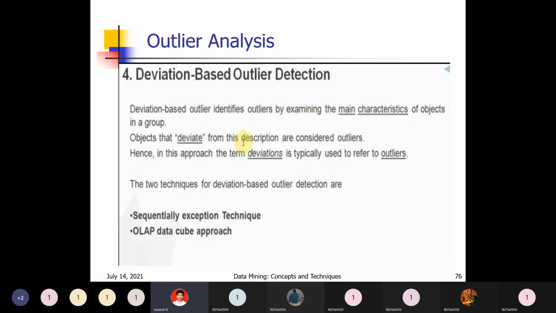Then the deviation here we can discuss as follows. Quarters you have divided the time, which in turn is divided into months. January, February, March, April, May, like that 12 months of sales are there in a particular location.